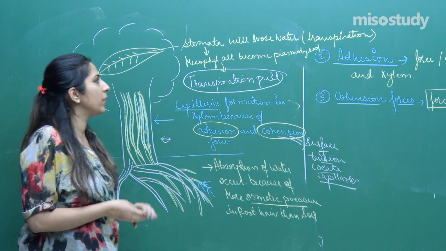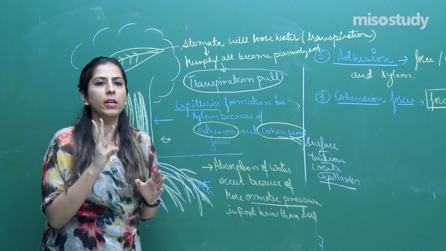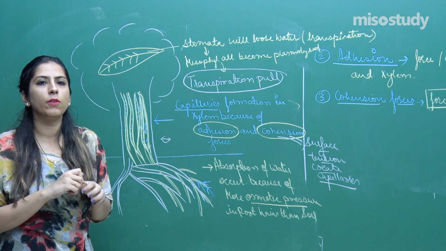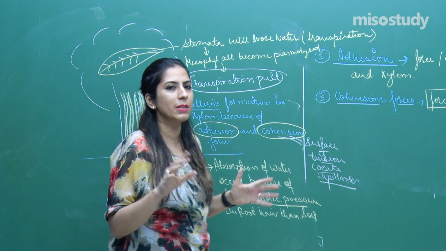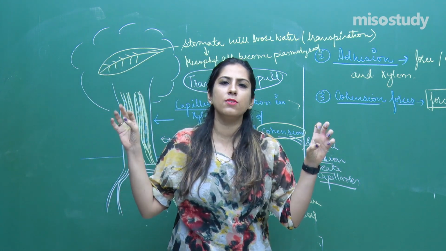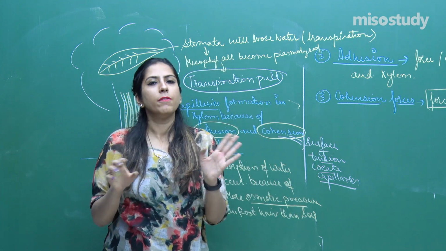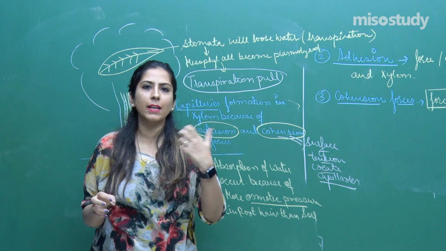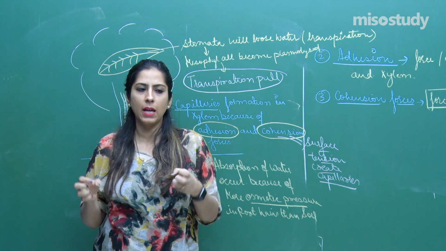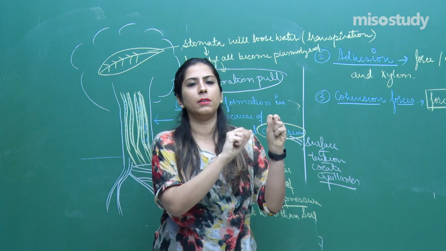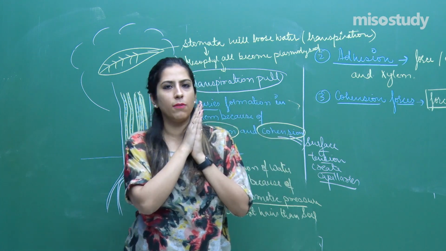So students, with this we have completed three important theories, right? The first theory was called the vital force theory. That was based upon the pulsating action of cortex cells, the live cells. This theory was rejected later on, because even when they killed those cells, the plants were still able to translocate the water.